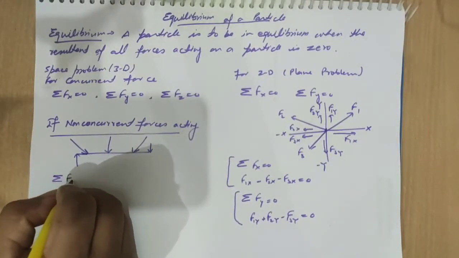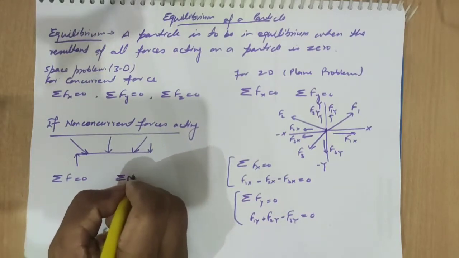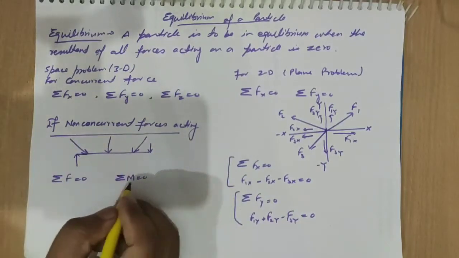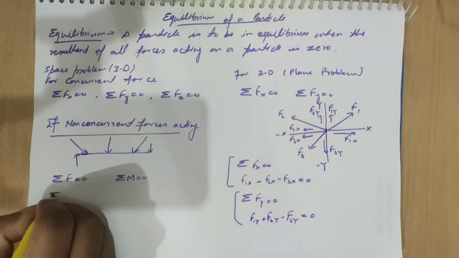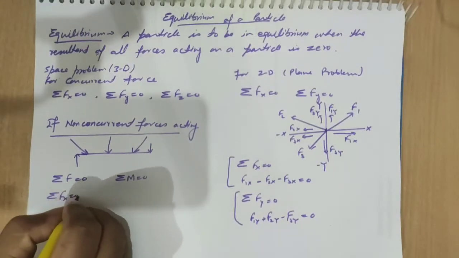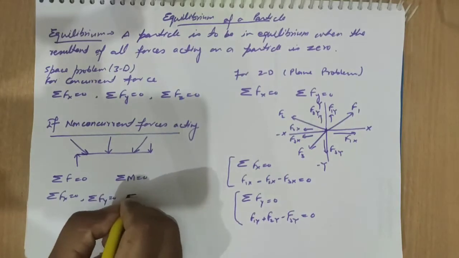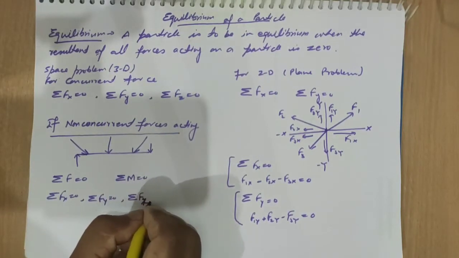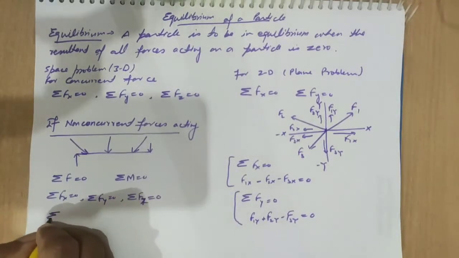So in that case, summation of all forces equal to 0, summation of moment equal to 0. So in this we can write summation of Fx equal to 0, summation of Fy equal to 0, summation of Fz equal to 0, and also summation of moment equal to 0.